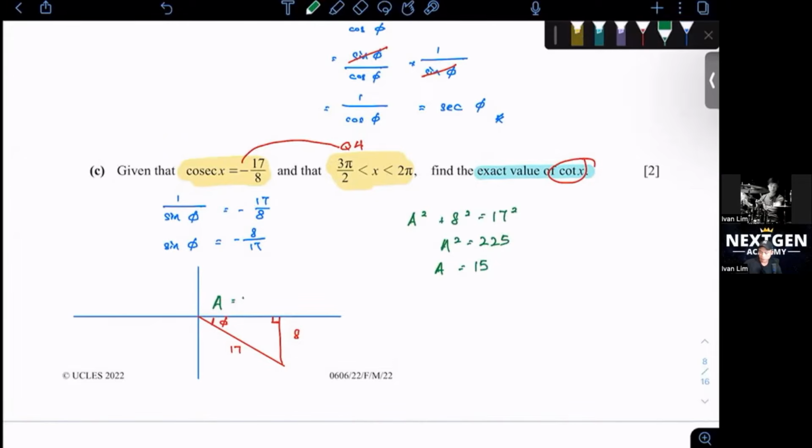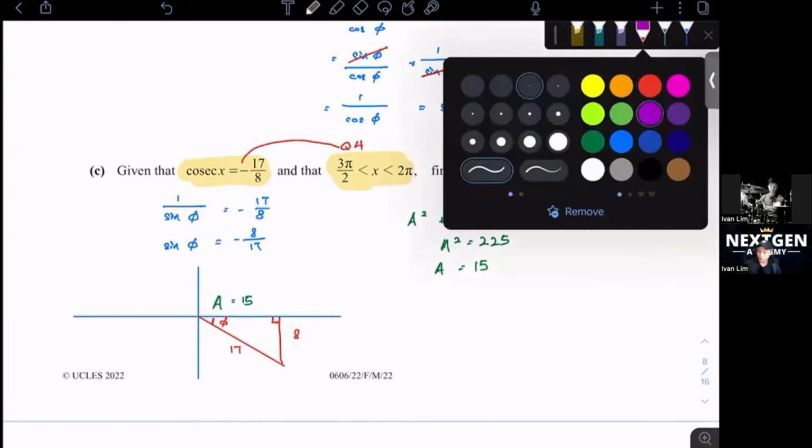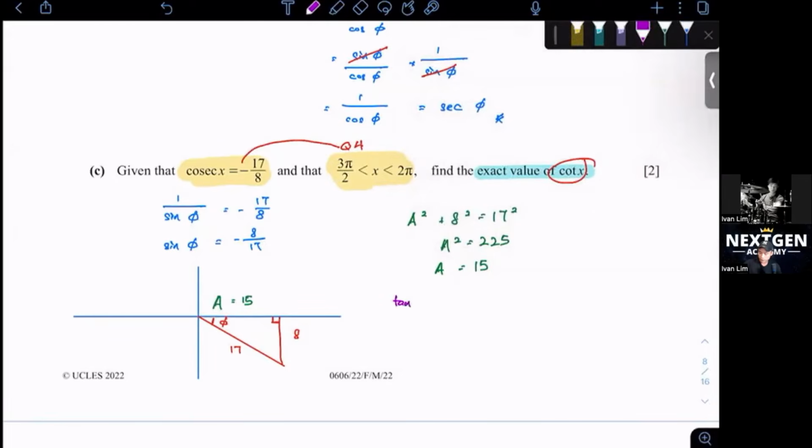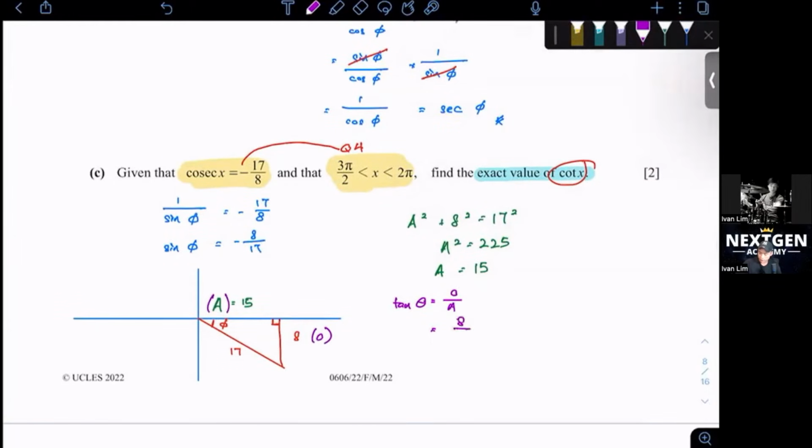Okay, so here is A equals 15, which is my adjacent side. I want to find tangent theta. You have to remember also, tangent in the fourth quadrant is negative. So let's find the value first. Tangent theta is equal to opposite over adjacent. Opposite is here, adjacent is this. So 8 over 15. However, because it is in the fourth quadrant, we need to take it as negative.